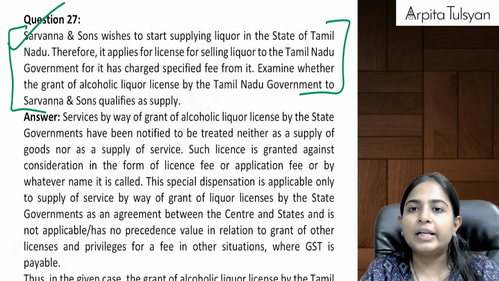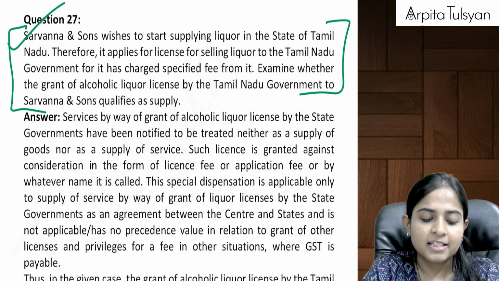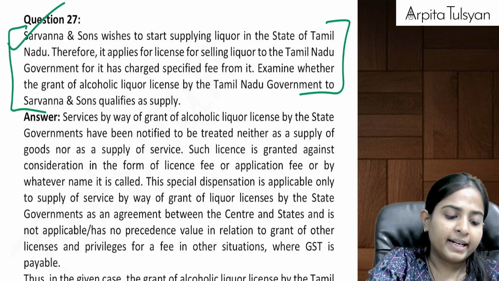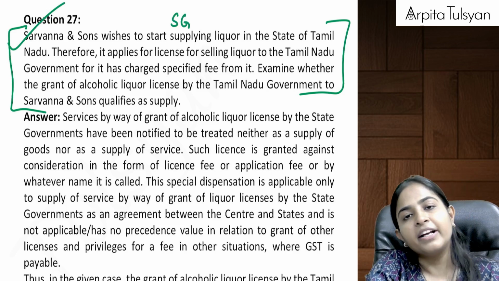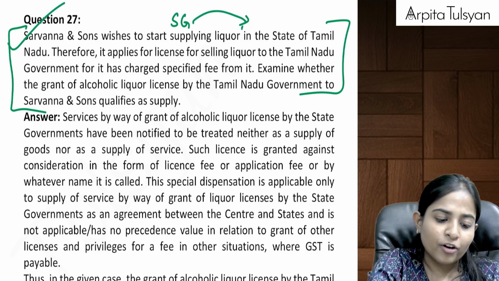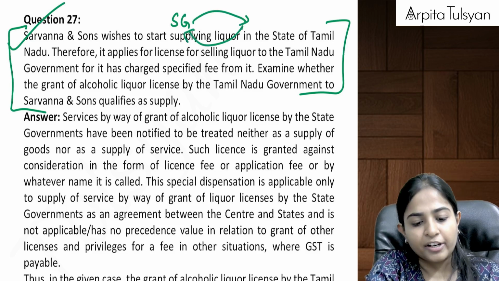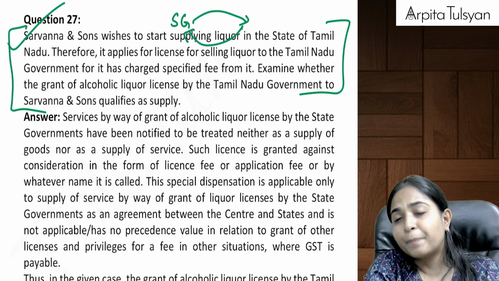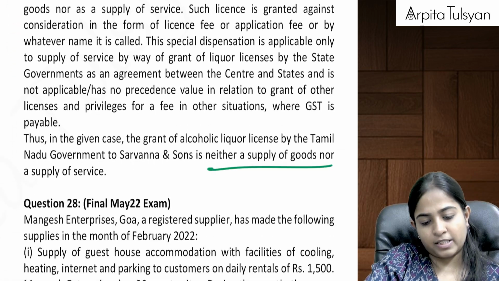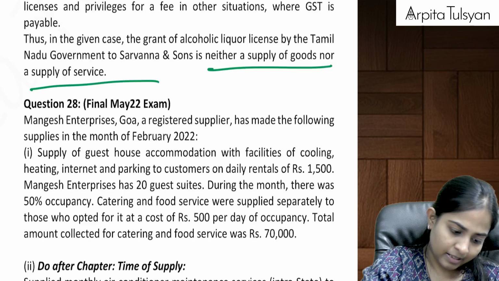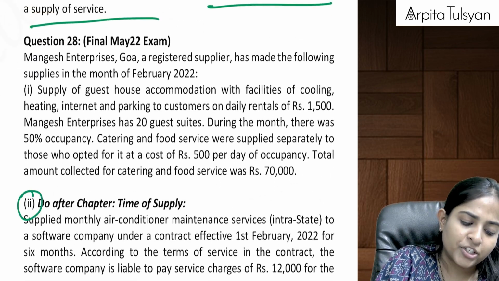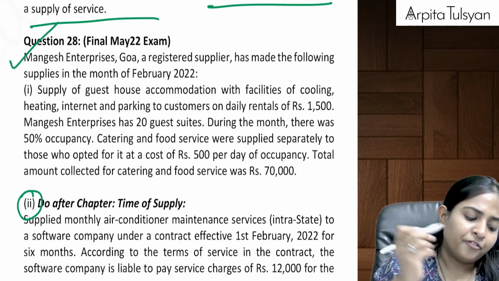Grant of alcoholic liquor license. Do you recollect we had studied this specifically in the notification? Yes. If state government is giving us the liquor license for which we are paying something as license fee, on this transaction specifically there was no GST applicable. This was considered as non-supply. Therefore, this is neither supply of goods nor supply of services. Then second part of this question, we'll do it later. Let's try the first part.